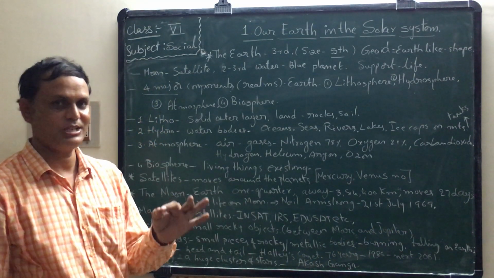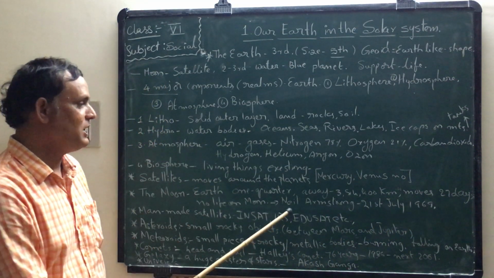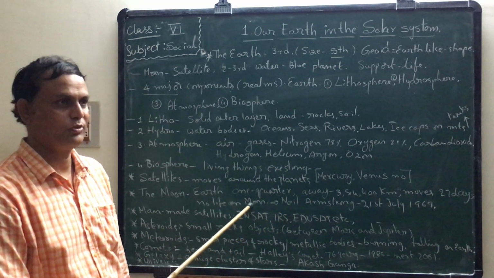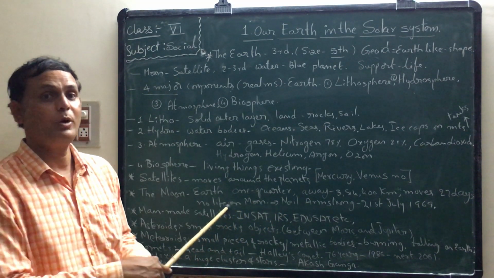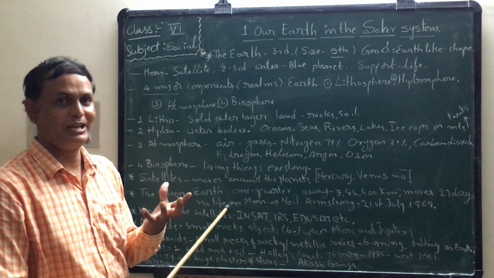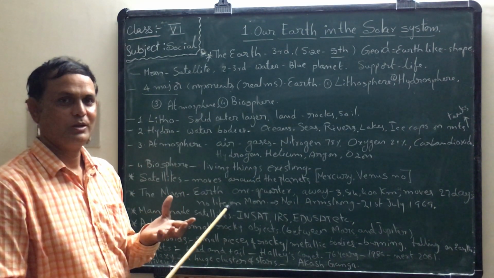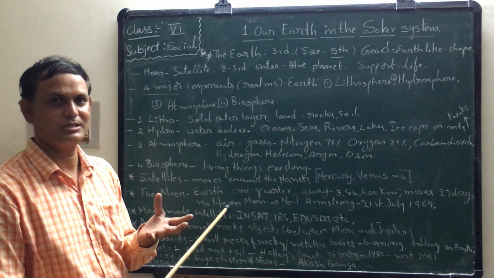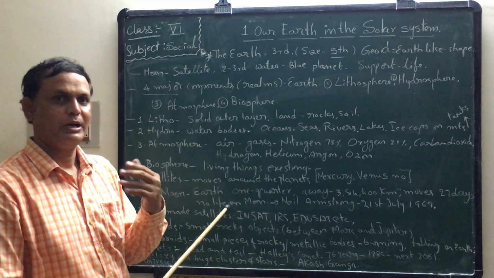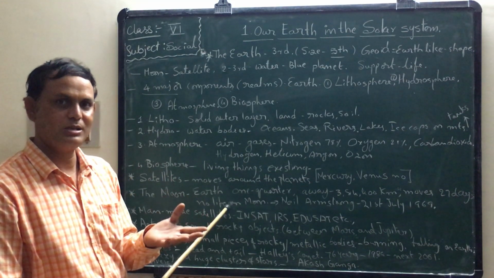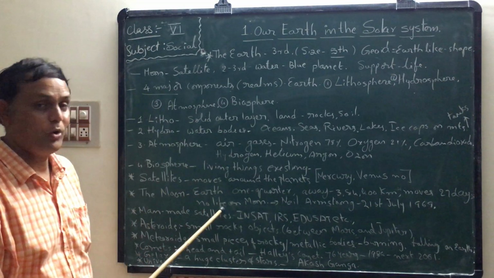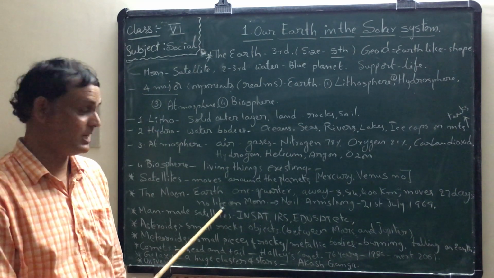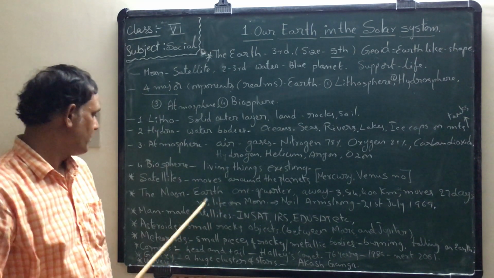That is why we know what is there upon the Moon. Life is not there, that means human beings, creatures, animals, plants are not there, but mountains, plateaus, valleys are there. So that is about the Moon.